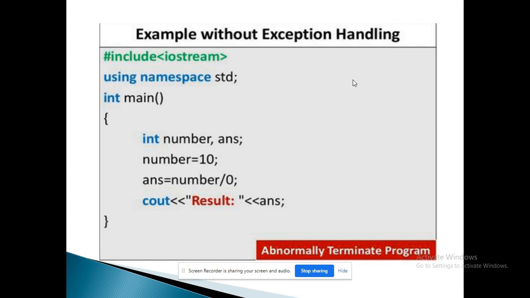Here we are getting two integers, number and answer. We are trying to divide number by 0. We know that divide by 0 is not possible in our computer. So a divide by 0 exception is generated, and the program will not produce any output. The termination of the program happens.